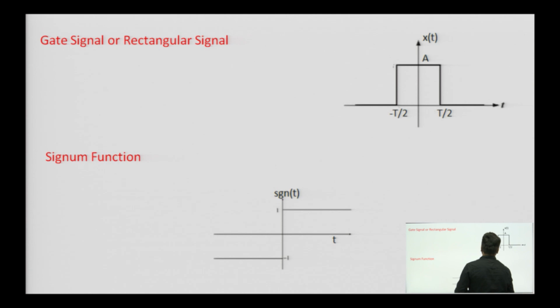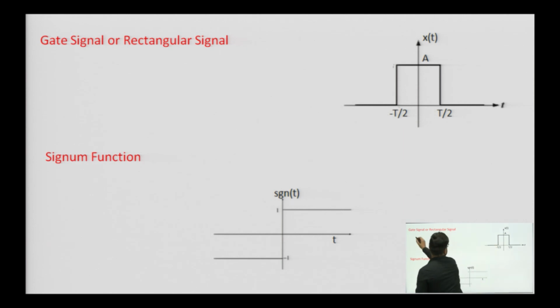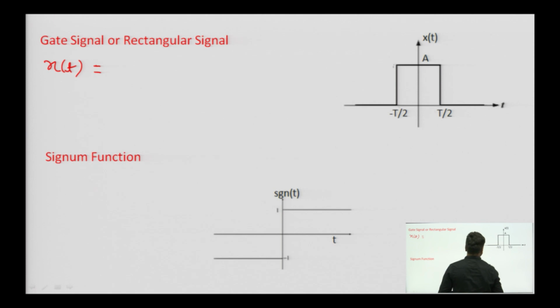Now, the next signal we have is gate signal, or it is also known as rectangular signal. So, it is defined as x of t.